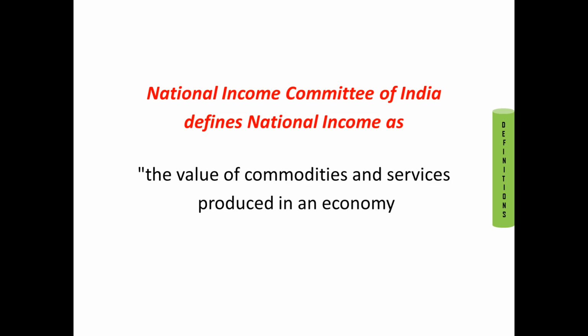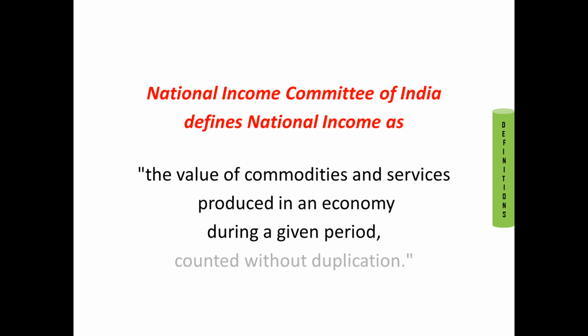Produced in an economy refers to produced in a particular country, which is bounded by geographical boundaries, during a given period. A given period usually refers to one year, so national income is calculated yearly. Counted without duplication.